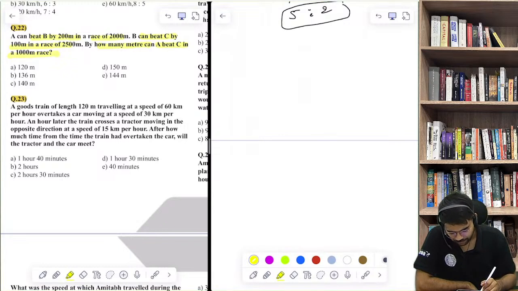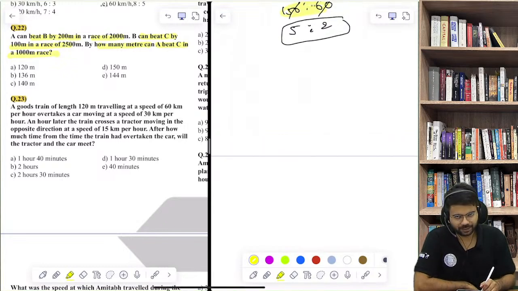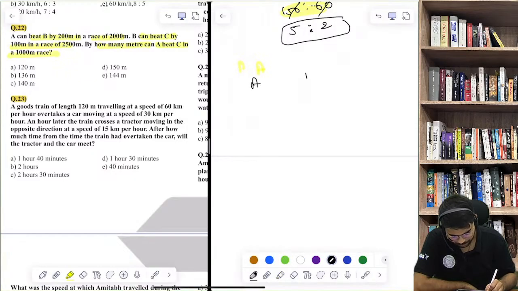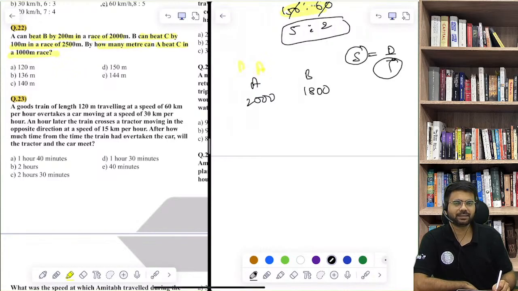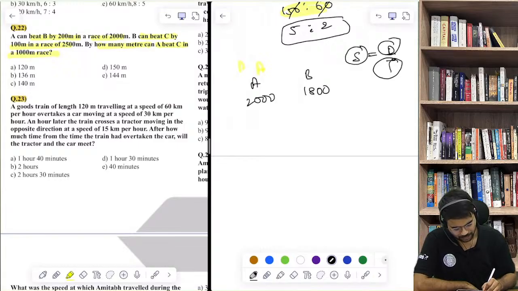Now I can find the ratio of their speeds from here. Try to understand. A can beat B in a race by 200, meaning when A covers 2000 meters, B covers 1800 meters. Now the formula is speed is equal to distance upon time. So when time is constant, the ratio of speed is the same as the ratio of distance. So this ratio is 10:9, and this is the ratio of their speeds also.